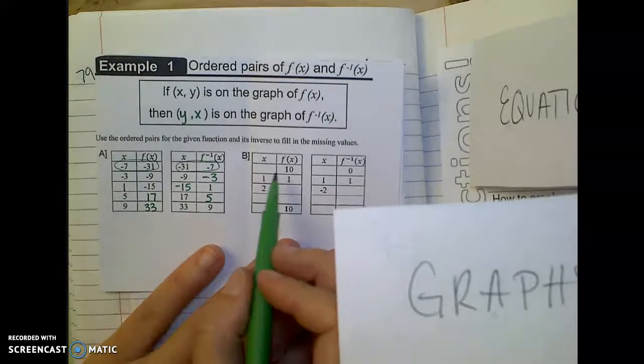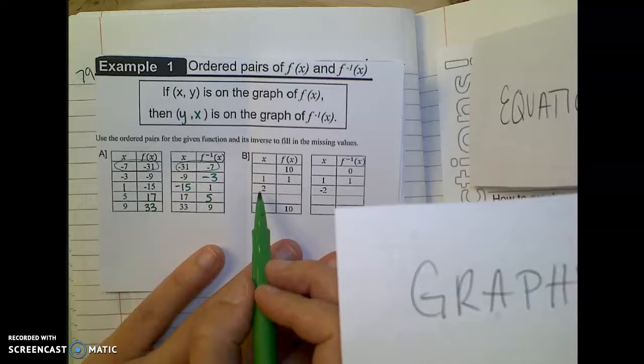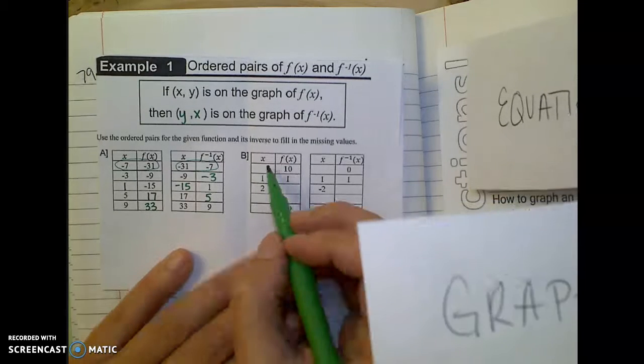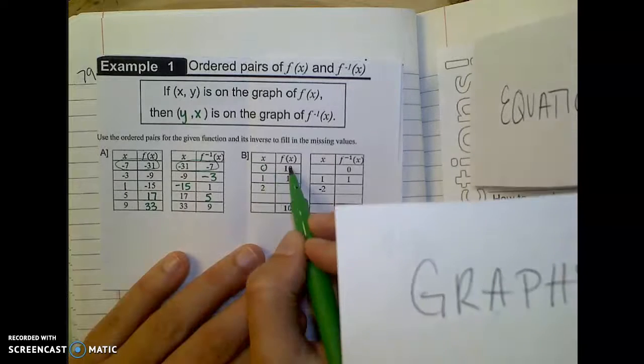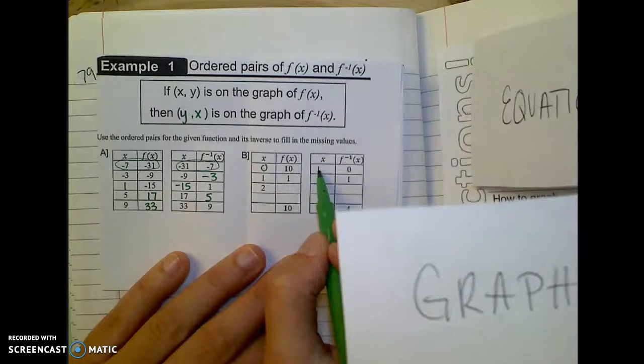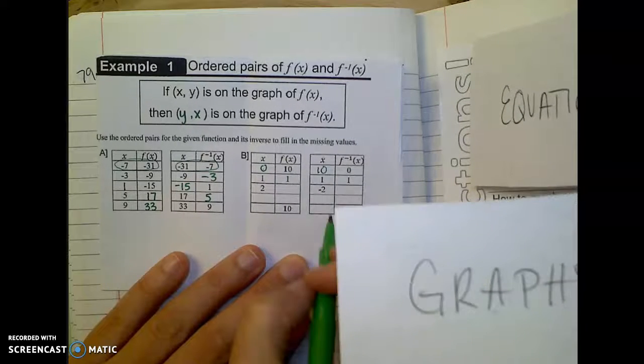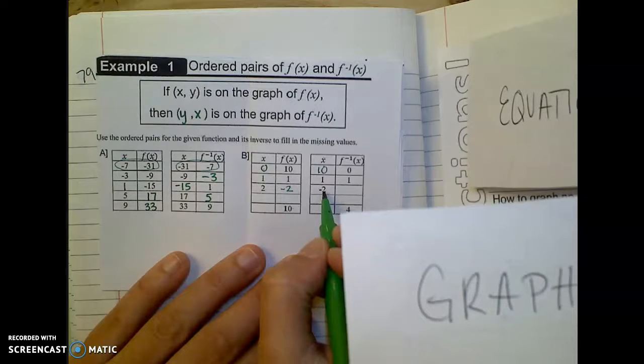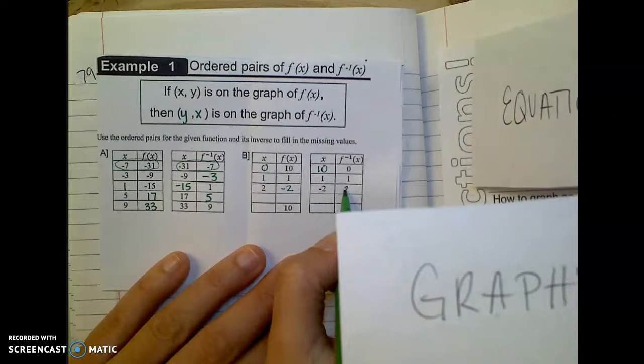Okay, so same idea over here. Assuming that these points just all go in order, and we got 1 comma 1, 1 comma 1, then this first one should have been 0 comma 10 because we have the 0 over here, so 10 comma 0. This must have been 2 comma -2 because we have the -2 over there, which would be comma 2.